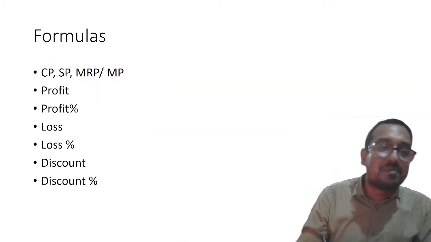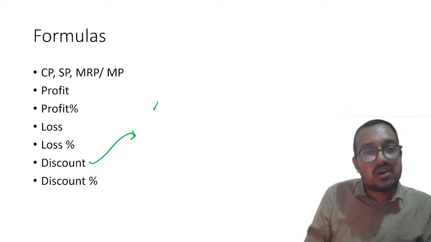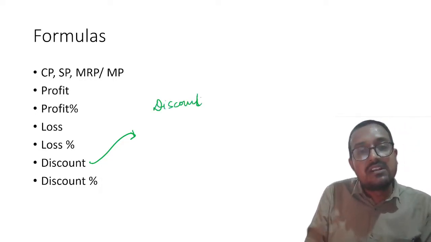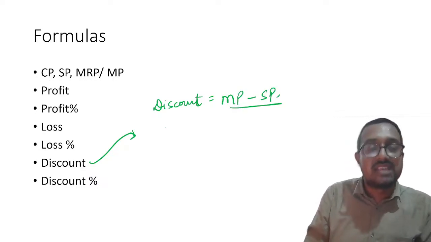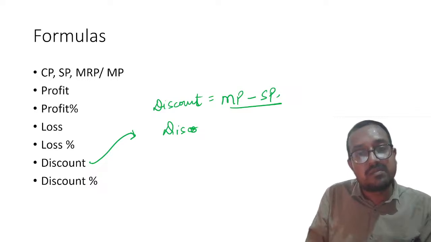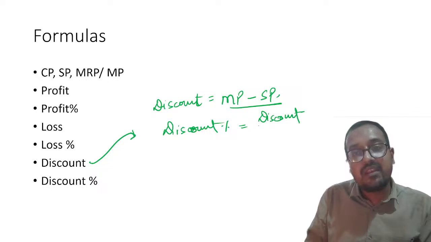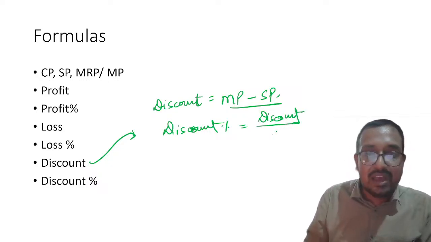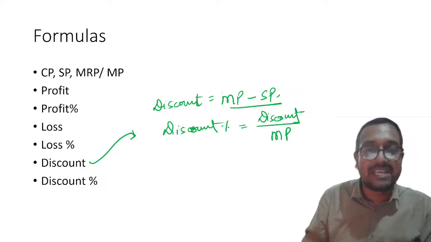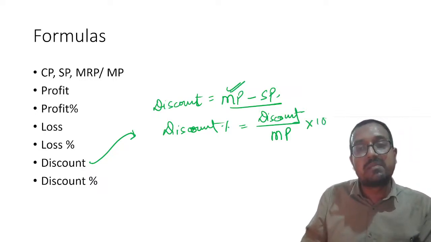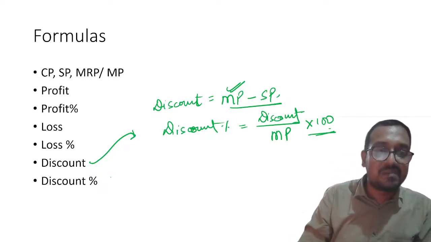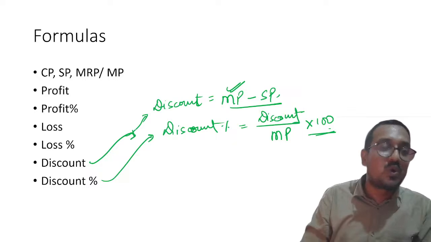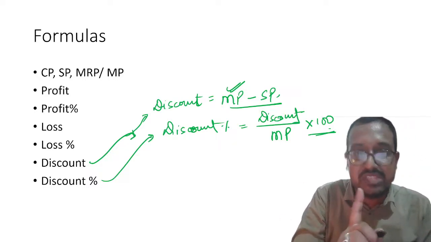But there is a catch. Small catch is there. Please remember, when we talk about discount, what is discount? I have shown you on the diagram itself. Discount means MP, that is marked price, minus selling price. So when I calculate discount percentage, it will be equal to discount divided by what? Selling price or marked price? My dear students, it will be marked price, multiplied by 100. So please remember, discount is always calculated with respect to marked price. Please remember, this will save your life throughout the chapter. So never ever mess up with these formulas.